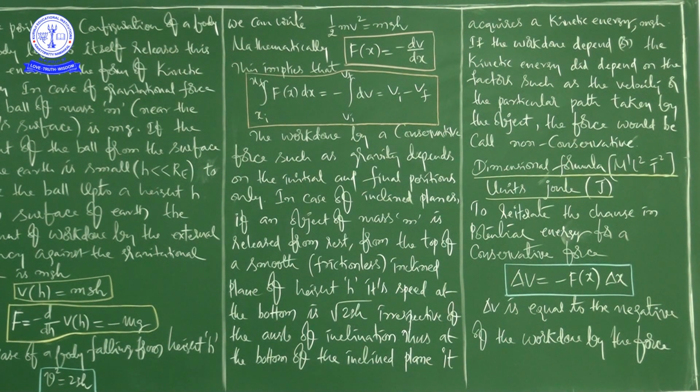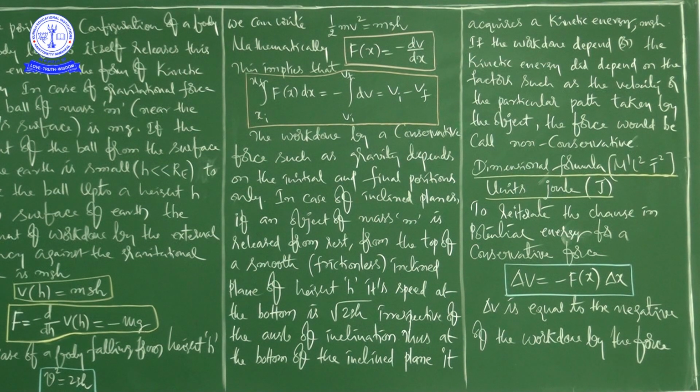So this equation, half mv square is equal to mgh, shows that the gravitational potential energy of the object at height h, when the object is released, manifests itself as kinetic energy of the object on reaching the ground.